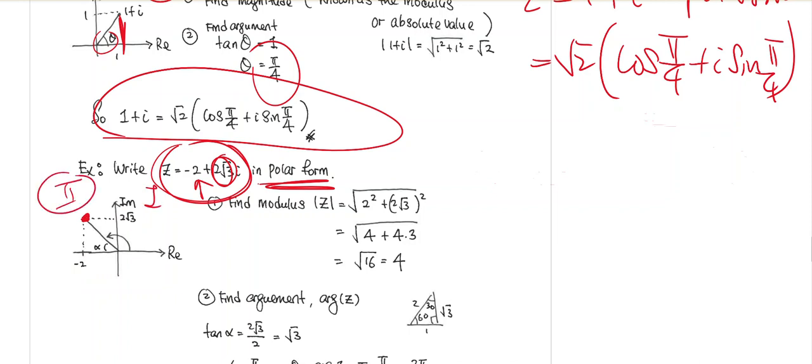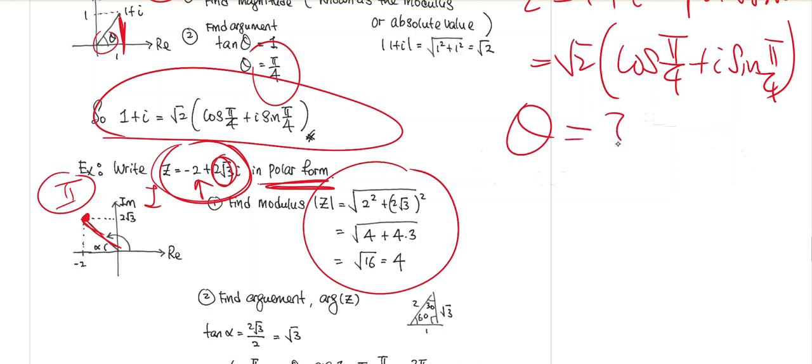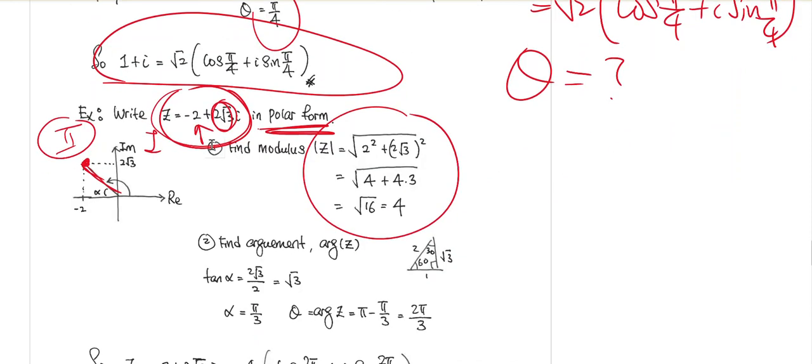Now, how do we find the angle theta? The modulus, I don't think that's going to give you any trouble. The modulus is actually 4. But how do you find the angle theta? Now, don't overthink it too much. You just have to look at this diagram, and then you can look at the high school trigonometry diagram, and look, this is alpha. This is 90 degrees. Forget about the -2. Just look at the magnitude.